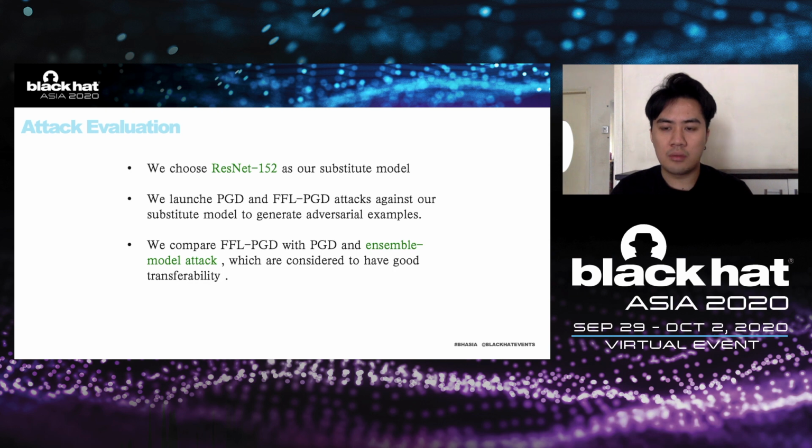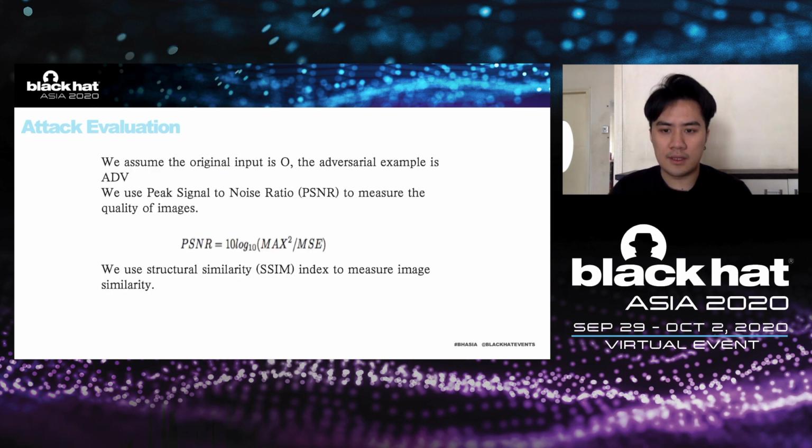Using the traditional PGD and FFL PGD methods, we generate adversarial examples and compare them to find which one has better transferability. In addition to comparing the transferability, we should also pay attention to the gap between them. We need to measure the degree of distortion of adversarial examples.